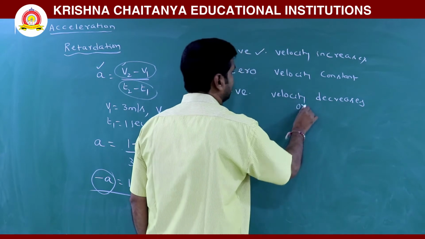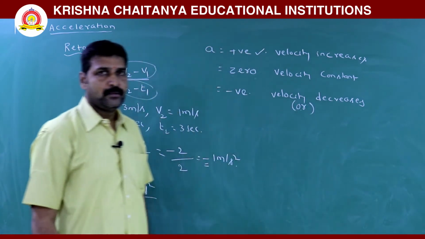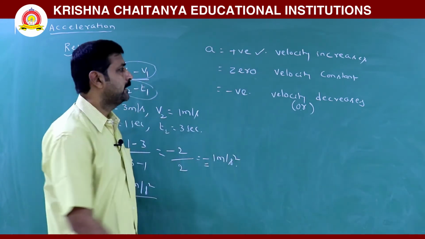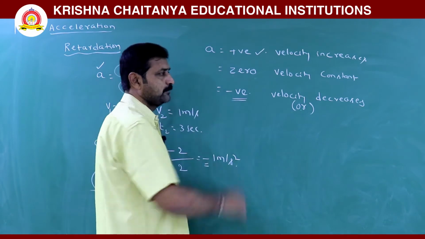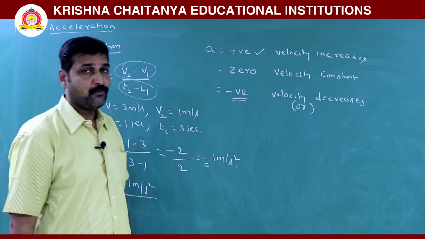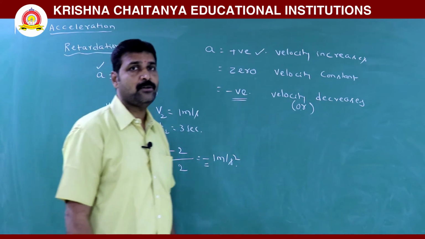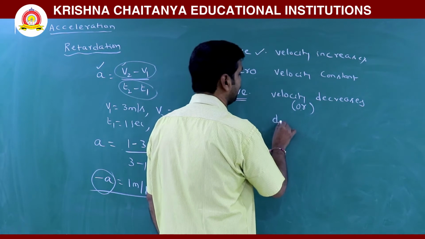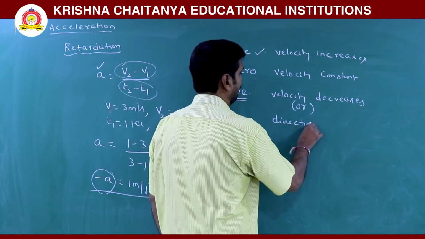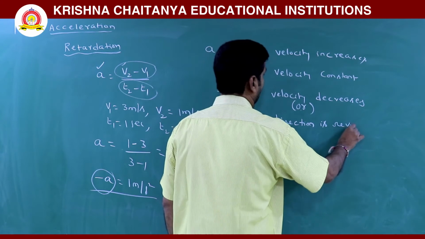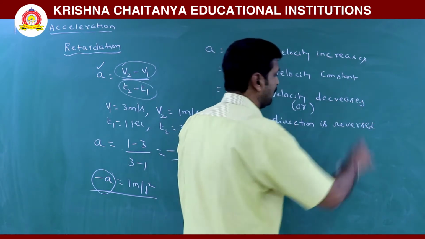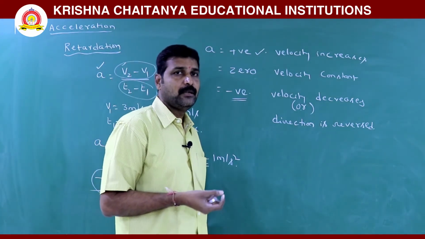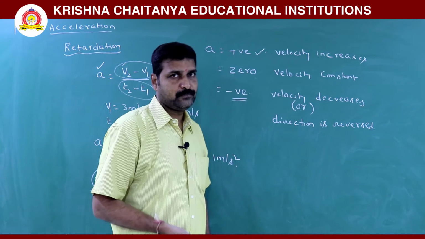And sometimes, in the same direction, if velocity decreases, then it is negative. And sometimes when direction is taken into account, then also we write acceleration negative, even though there is an increment in velocity.